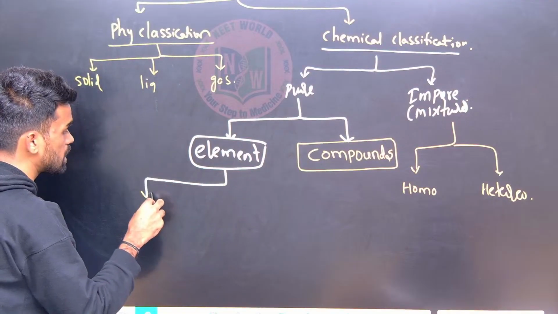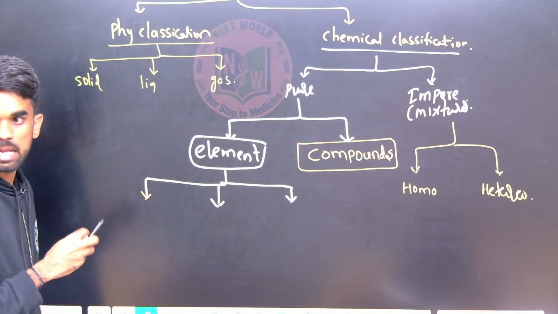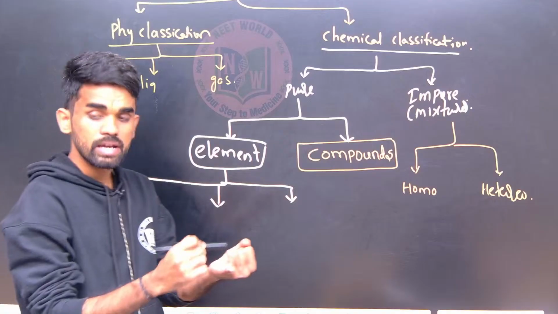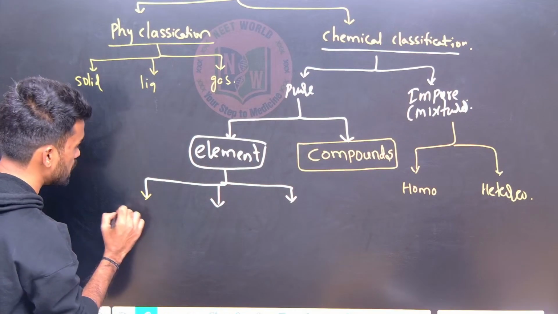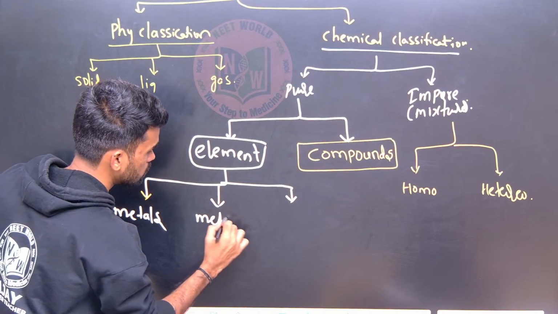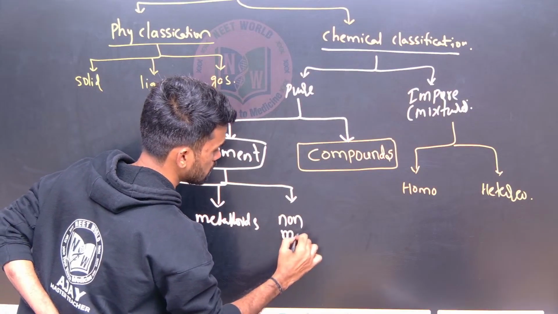Now let's give some examples of elements. In the periodic table, how many elements are there as of now? We have 118 elements. These 118 elements include metals, non-metals and metalloids. So I should write here that elements are again classified as metals, metalloids and non-metals.